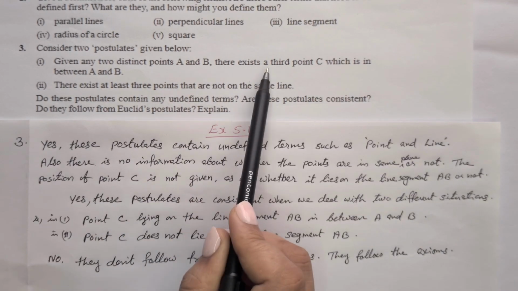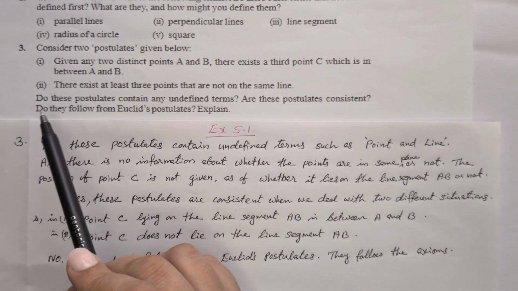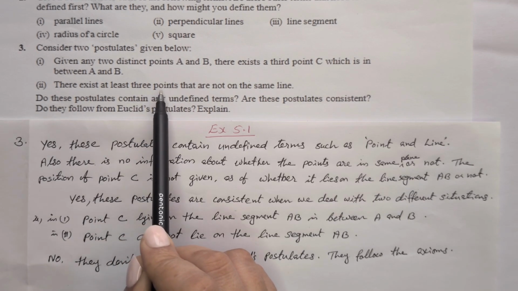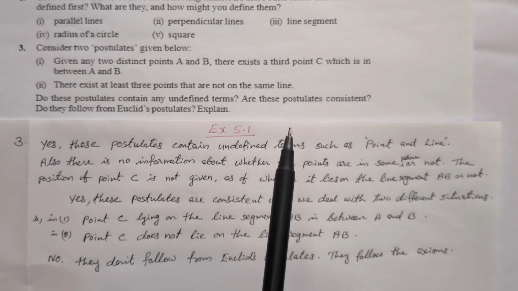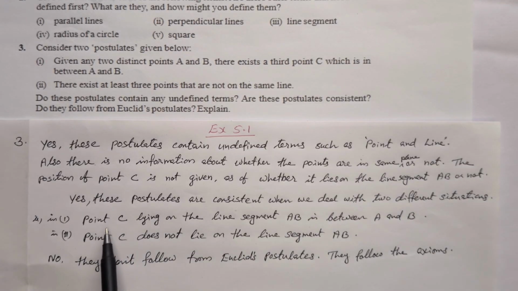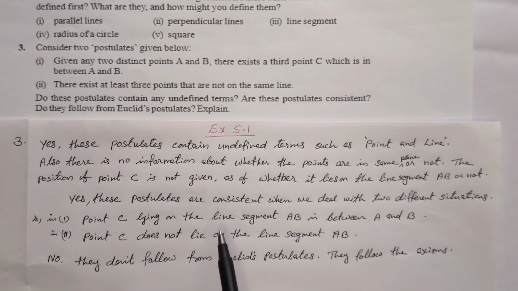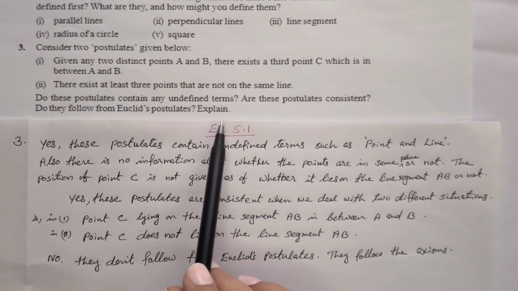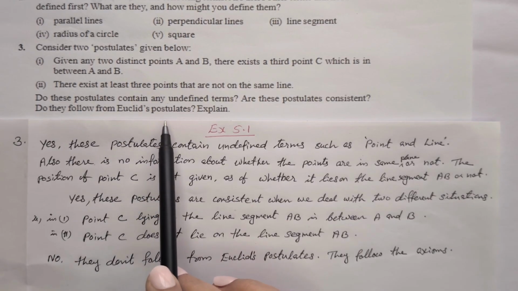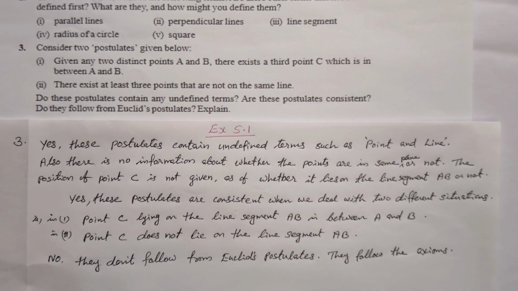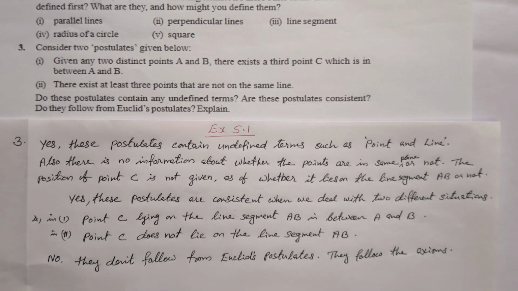The first is saying the third point C is in between A and B. The second one is saying at least these 3 points are not on the same line. So in the first case, point C lies on the line segment AB, in between A and B. In the second case, point C does not lie on the line segment AB. So these are two different cases. Then, do they follow from Euclid's postulates? Explain. No, they don't follow from Euclid's postulates. They follow the axioms.